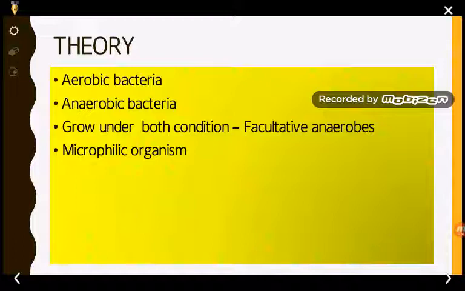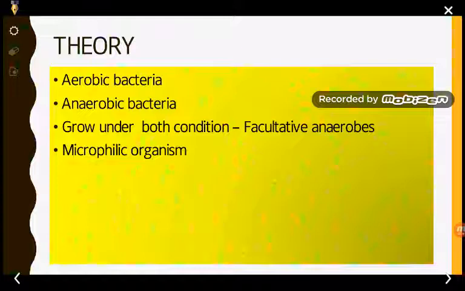So you can say that there are several methods for cultivation of anaerobic organisms, such as eliminating the oxygen from the test tube.